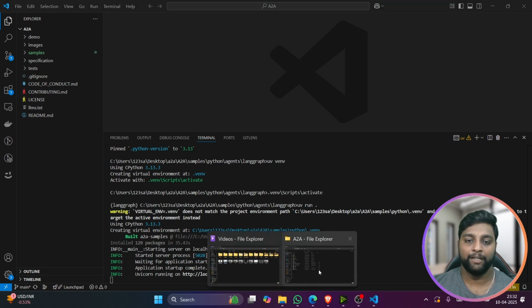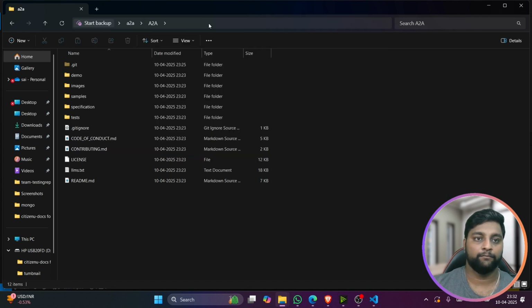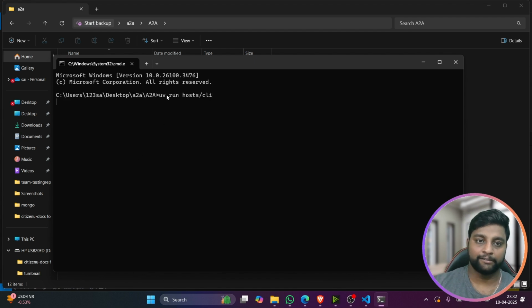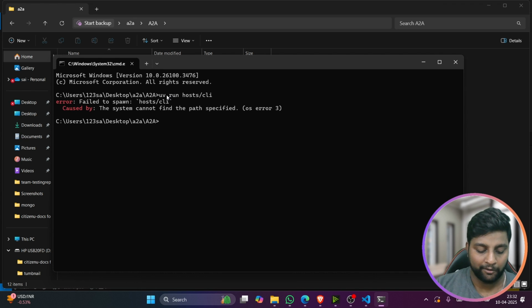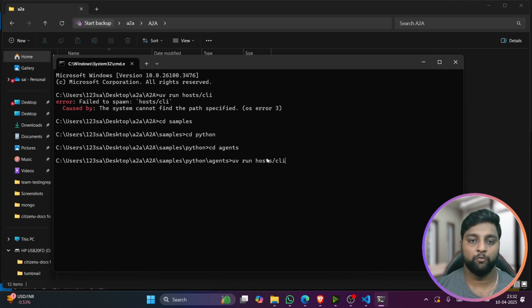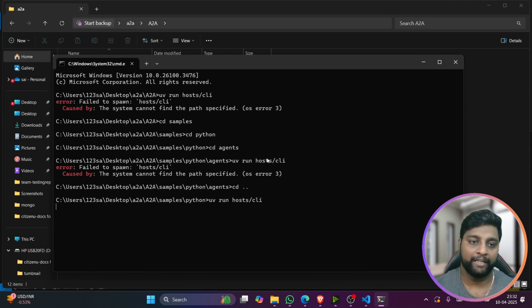So I'll open a terminal here. In the A2A folder, I'll type cmd. I got my terminal up here. Now if I run this, it will not work because you have to go to that particular path, cd samples, I guess. Yeah, samples, cd python, and inside this cd agents as well, I guess. Now it should work. No, okay, cd double dot. Okay, it's in python, no need to go to agents.